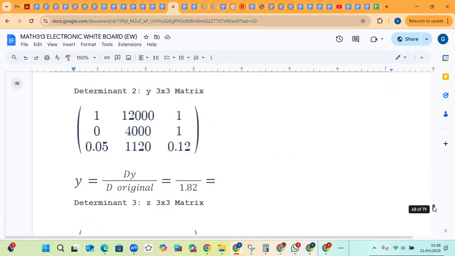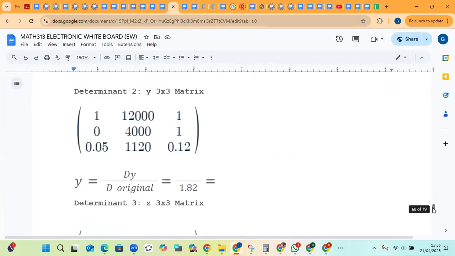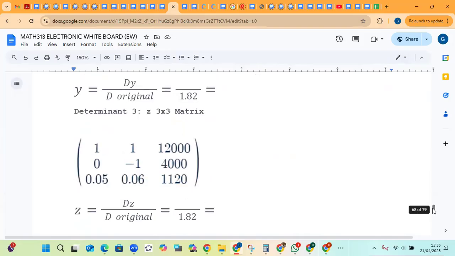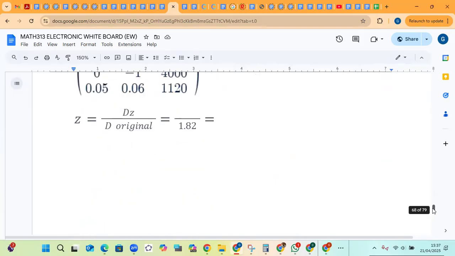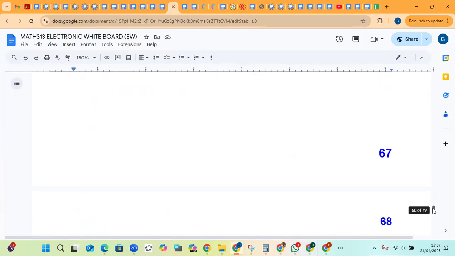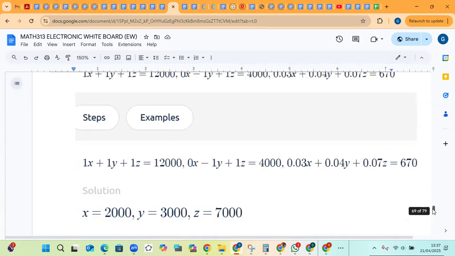And then, as you can see, you remove the coefficients of z and replace them with the constants, but you keep both the coefficients of x and y. So you find 4 determinants, and each determinant you divide by the original. So the determinant of x, you divide by the original determinant, which is 1.82 in that case. For y, you divide by 1.12. For z, you divide by 1.12. And then this will give you your final answers, x, y, z.